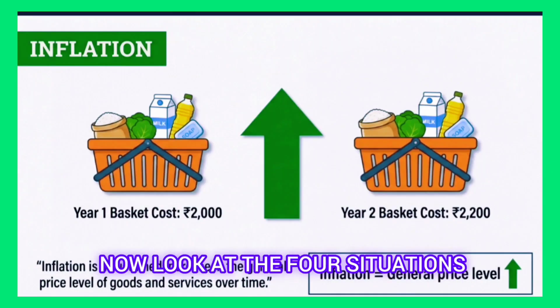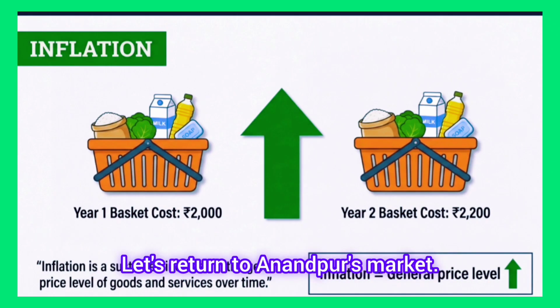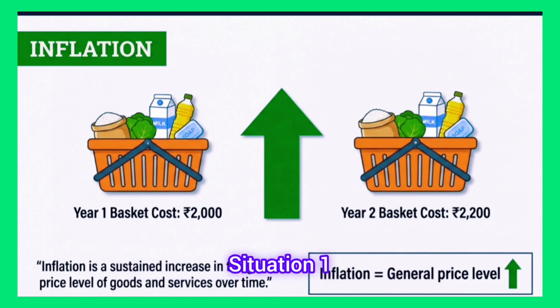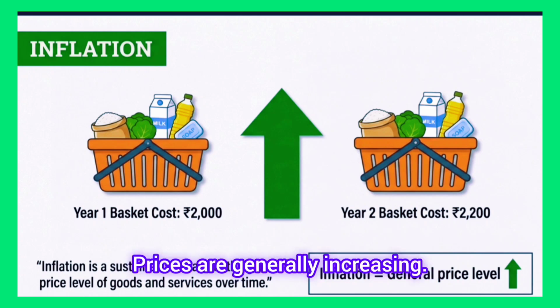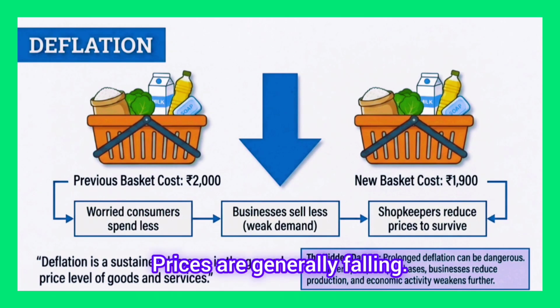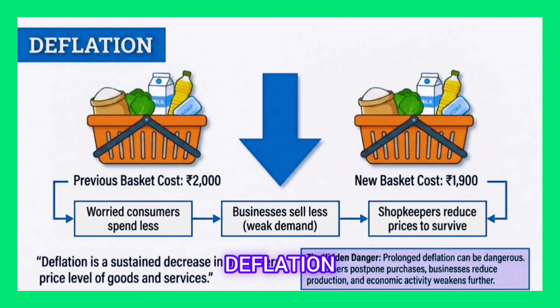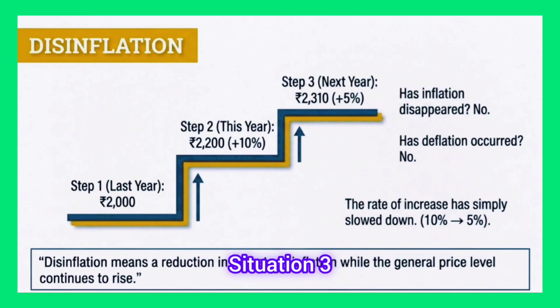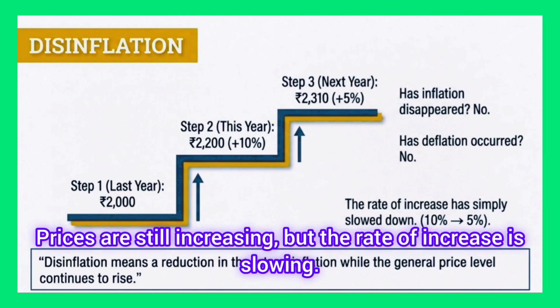Now look at the 4 situations. Let's return to Anandpur's market. Situation 1. Prices are generally increasing. Inflation. Prices increase. Situation 2. Prices are generally falling. Deflation. Prices decrease. Situation 3. Prices are still increasing, but the rate of increase is slowing.